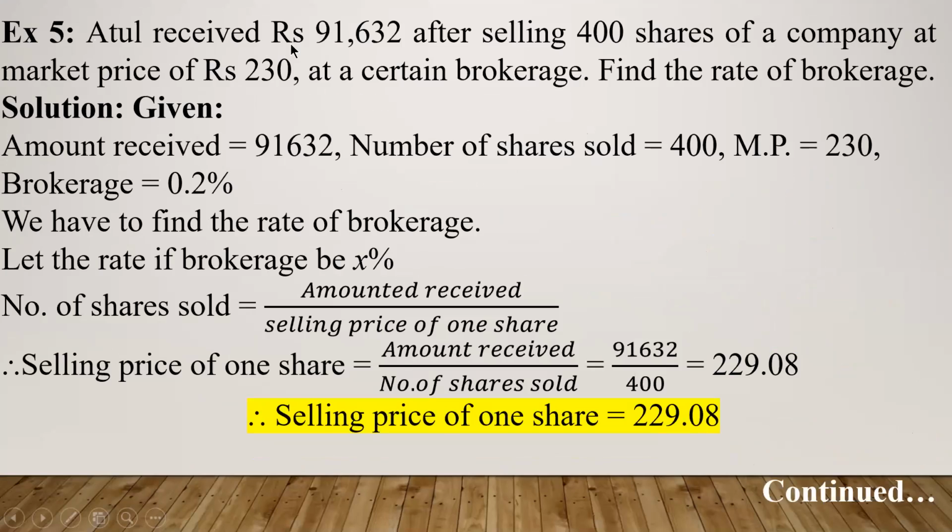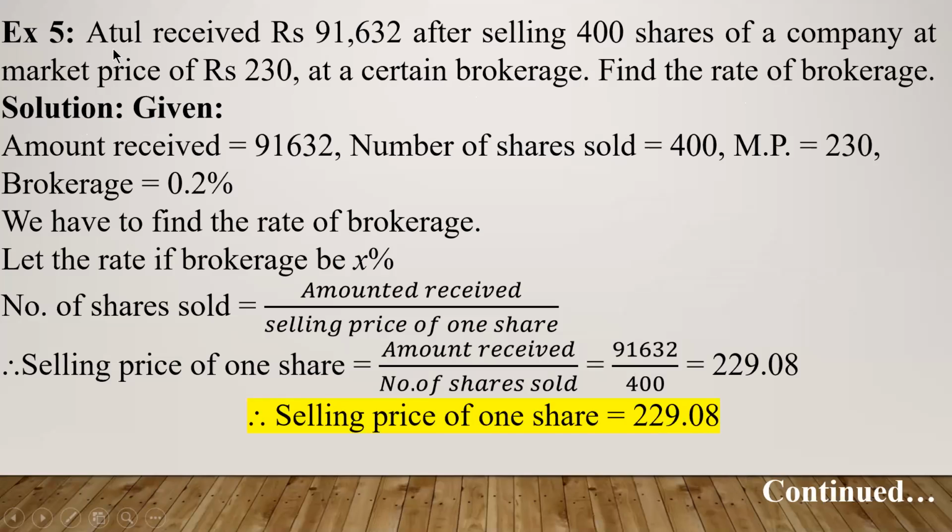Atul received rupees 91,632 after selling 400 shares of a company at market price of rupees 230 at a certain brokerage. The brokerage is not given to you here. Look, this problem is slightly different and has slightly more calculation. Find the rate of brokerage. In all the previous problems, rate of brokerage was given to you. Look at this problem, rate of brokerage you have to calculate.